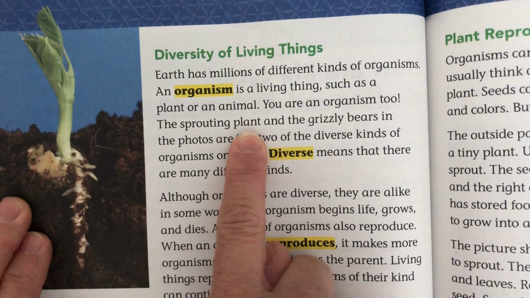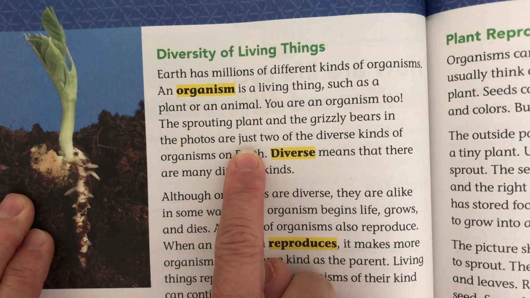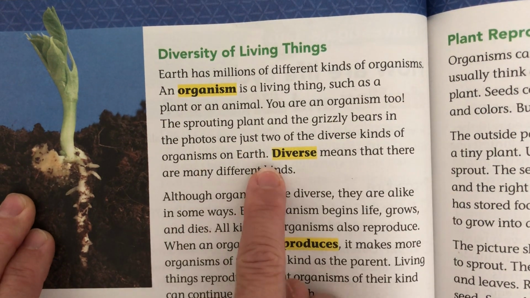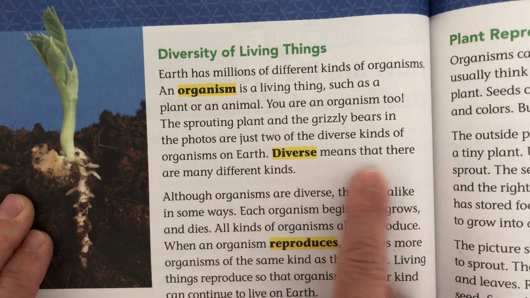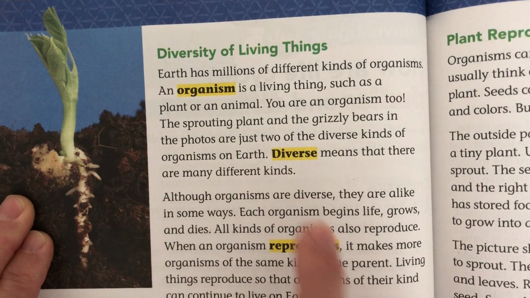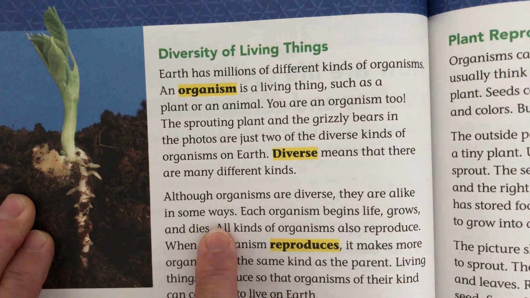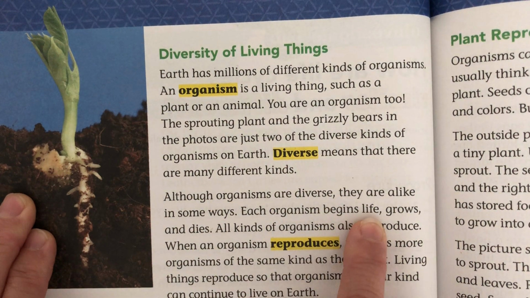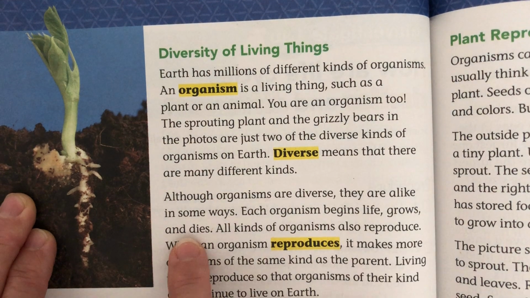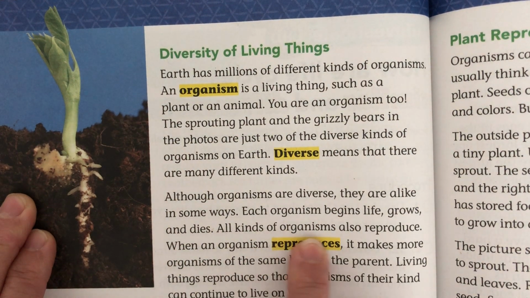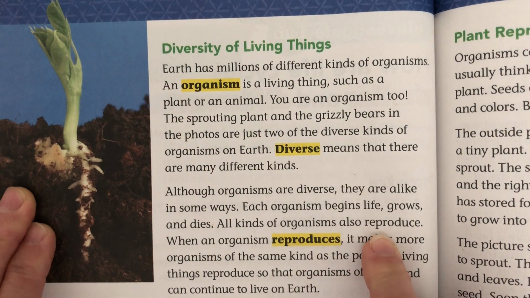The sprouting plant and the grizzly bears in the photos are just two of the diverse kinds of organisms on Earth. Diverse means that there are many different kinds. Although organisms are diverse, they are alike in some ways. Each organism begins life, grows, and dies. All kinds of organisms also reproduce.